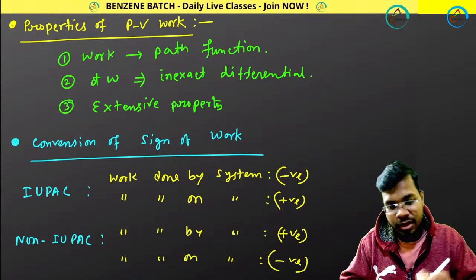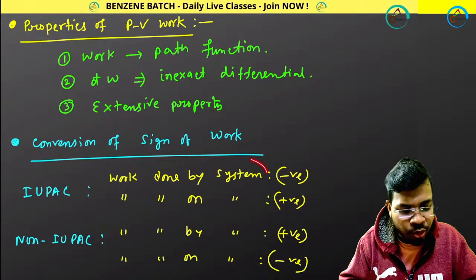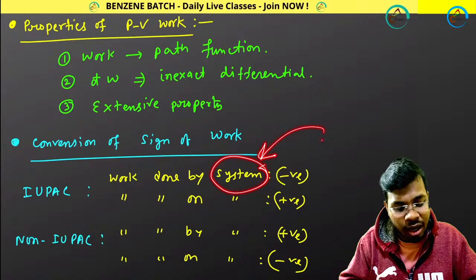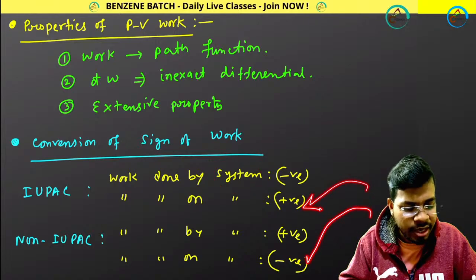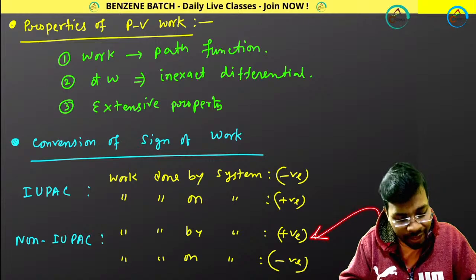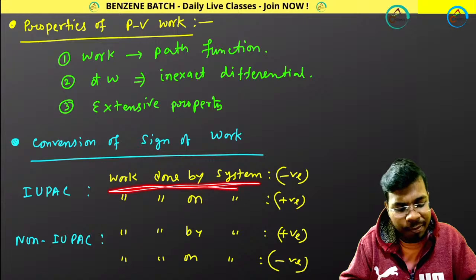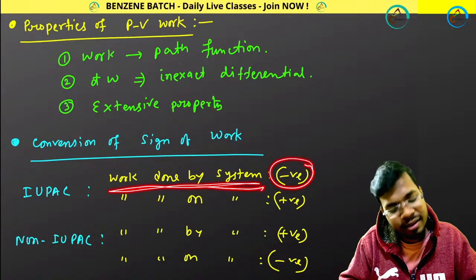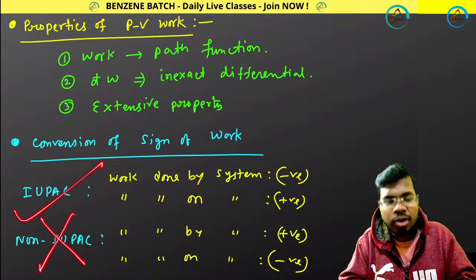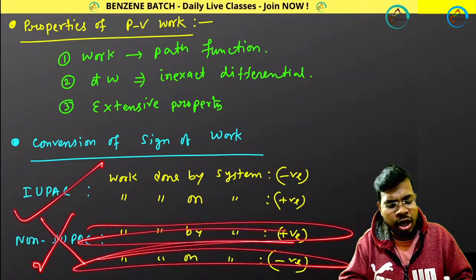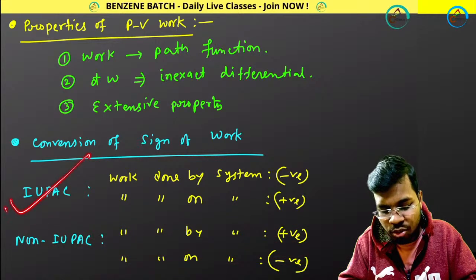Then convention. This convention is very important. If you are doing work on the system, that will be positive work, or if you are adding heat to the system, that is positive. But if the system is doing work, that means work done by the system, that will be negative. So this is the IUPAC rule that you need to remember. You don't need to remember the non-IUPAC rule. Forget about it. The non-IUPAC rule is generally used in physics, not in chemistry. So only remember the IUPAC rule.